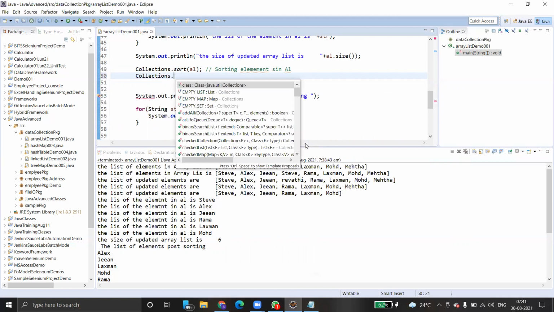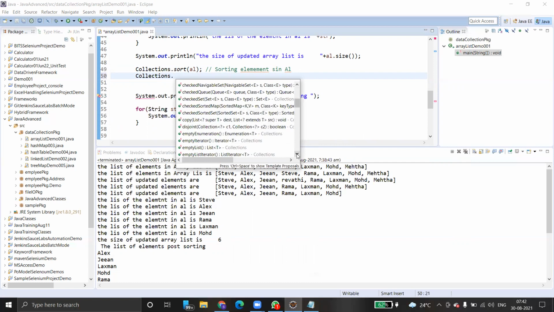See, so these many methods are there, but for testing I never used all these methods. Empty list, fill, index of sublist and so on, maximum, minimum, reverse order.